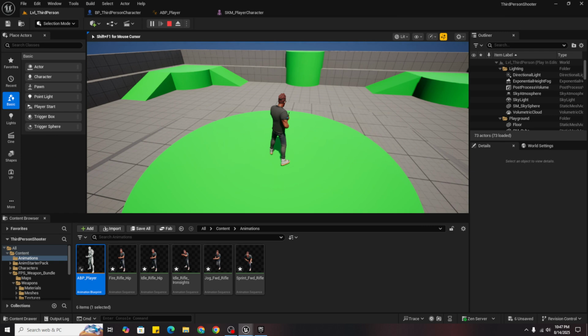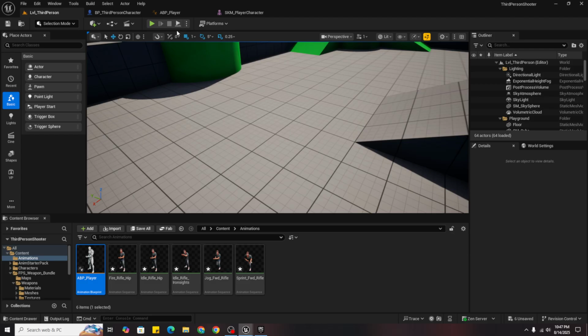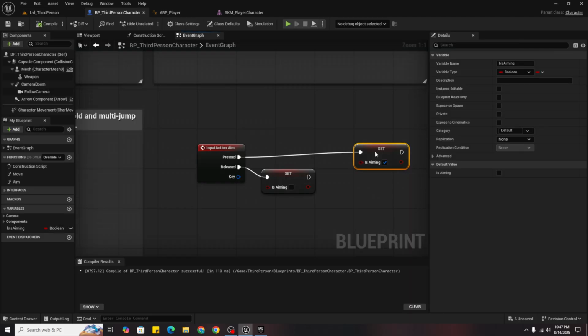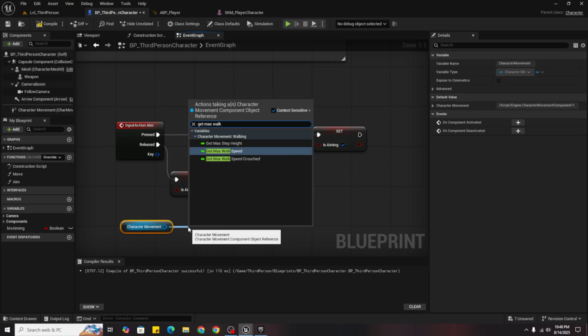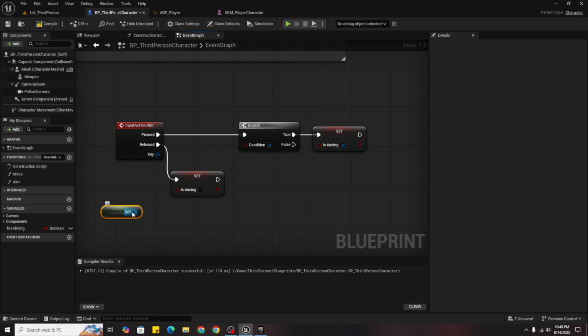So that's very good, and I want it also to zoom the camera, and I don't want it to aim if we are sprinting. So drag it and press B to add a branch, and then get character movement, then get max walk speed, not this, get a reference to self, then get velocity, vector length.